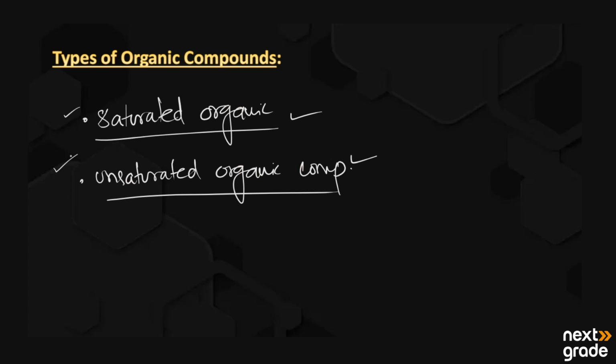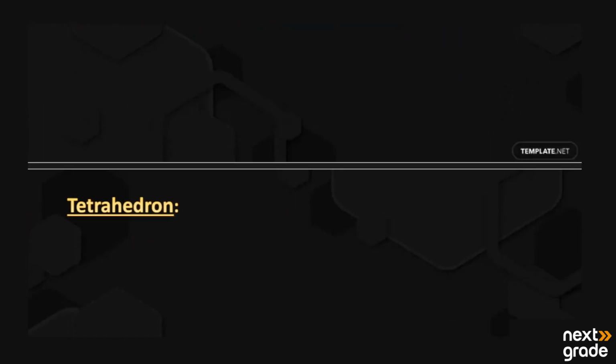Along with that, we have studied the naturally occurring compounds like coal and food, and the synthetic ones like detergents, plastics, and medicines.